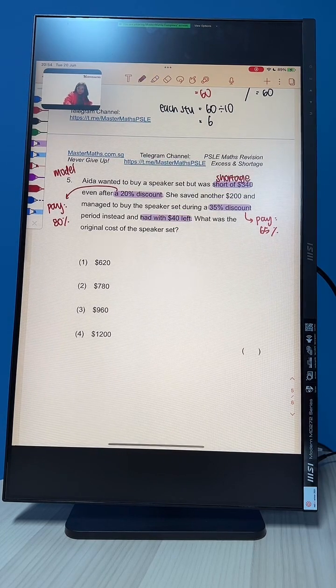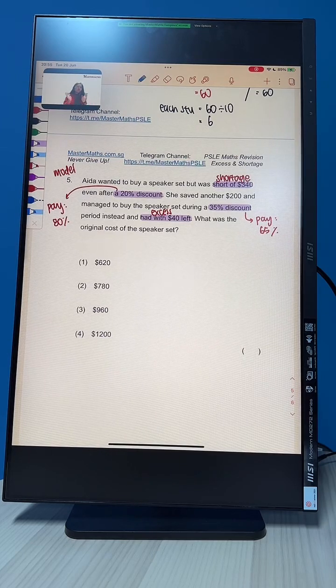Okay? Alright, I'm going to unpack the question a little bit more before we start drawing the model, so that it's going to be much easier for you. For this question, we know that she has some money.